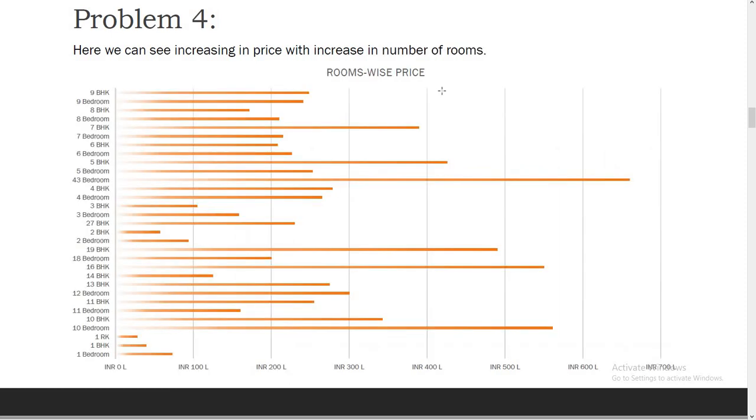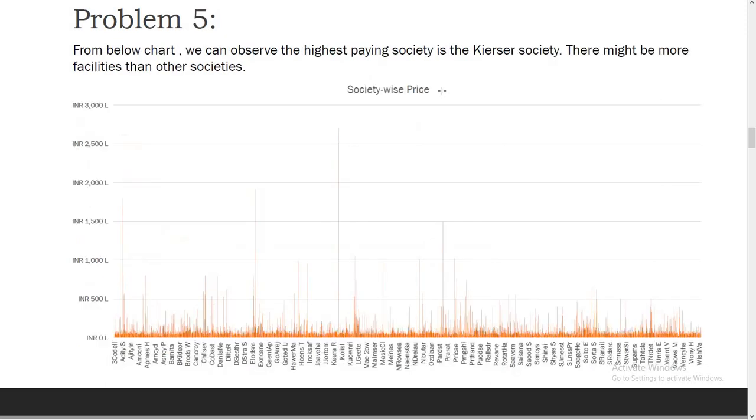And in problem statement number 4, this is the chart for rooms wise price, and here we can see the price also increases as the number of rooms increases. And in problem statement number 5, this is the society wise price. So here we can see that there is a society named Kaiser Society. It has the highest price houses.